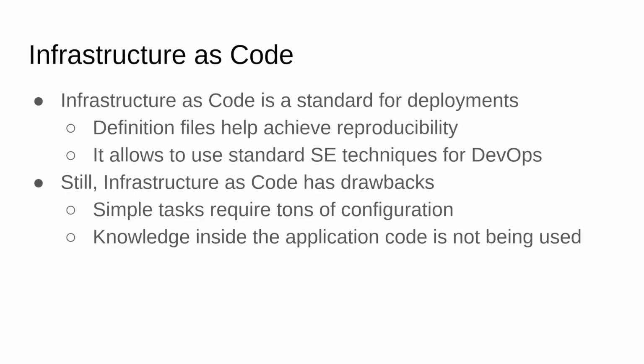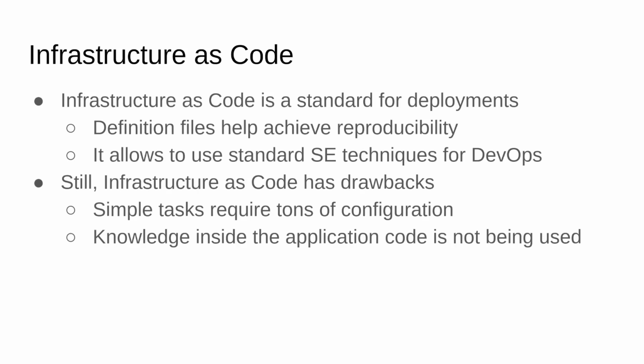Right now, infrastructure as code is the de facto standard for the deployments. There are two key points that make it so popular. First, the definition files are the key to the reproducibility of the infrastructure. In modern companies, cloud infrastructure is really complex and contains thousands of services. It's very important to be able to recreate it from scratch or to duplicate some specific part of the infrastructure to support the needs of developing projects. All of this is possible in just several clicks with definition files.